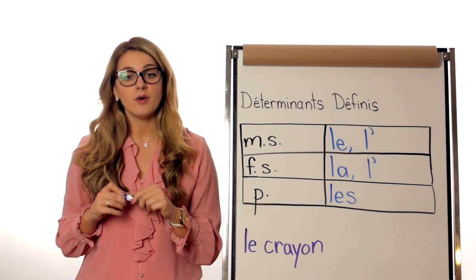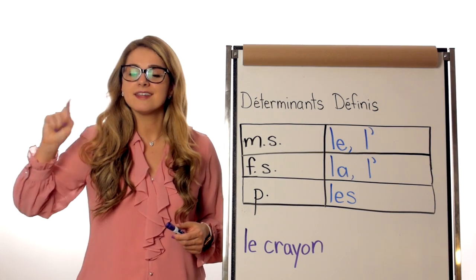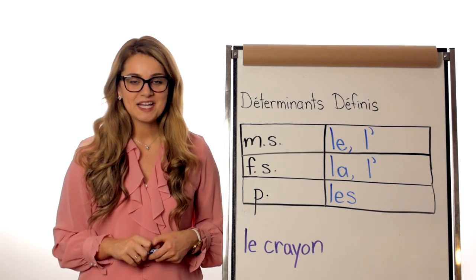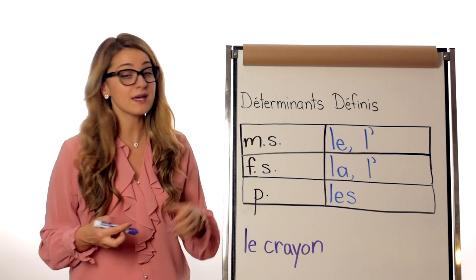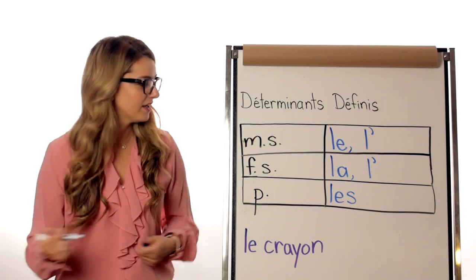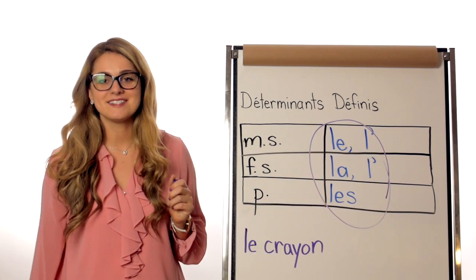If le nom is féminin, pluriel, well then the déterminant is as well. So I will show you what the déterminants définis are. These are the déterminants définis.